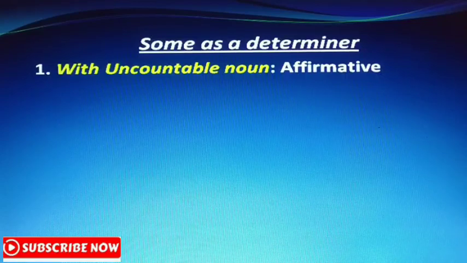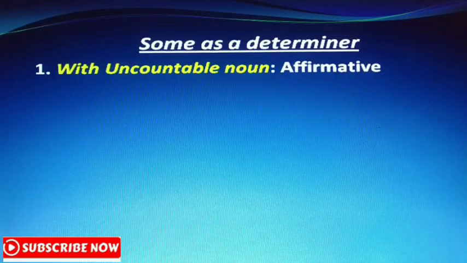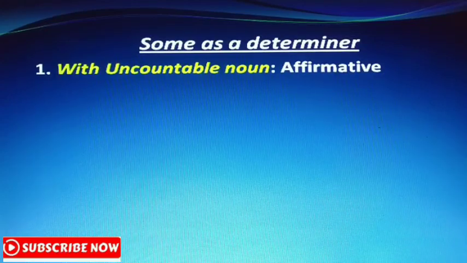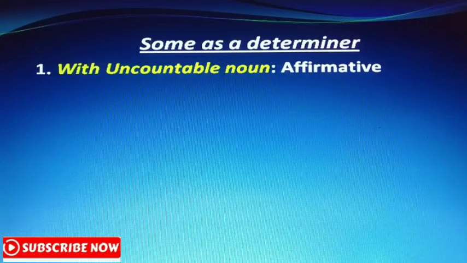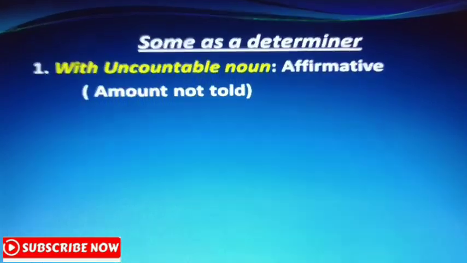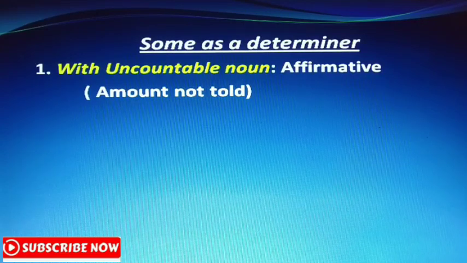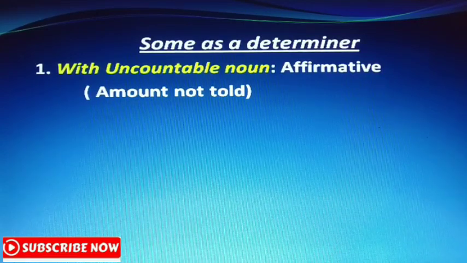It is generally used with uncountable noun. The nouns that show the amount of something, not the number, are uncountable nouns. We cannot count them. In an affirmative sense, some is used with uncountable nouns. Amount not told. You do not know the amount you are speaking about.